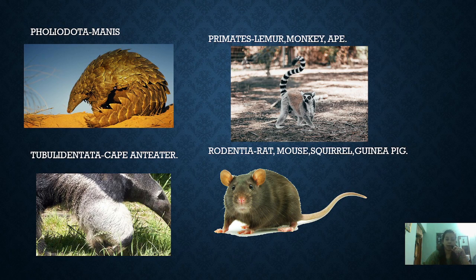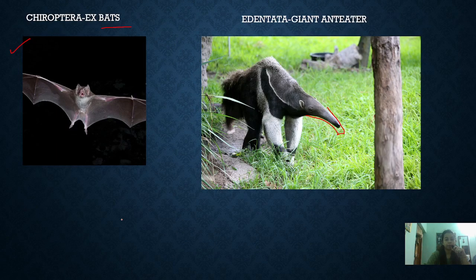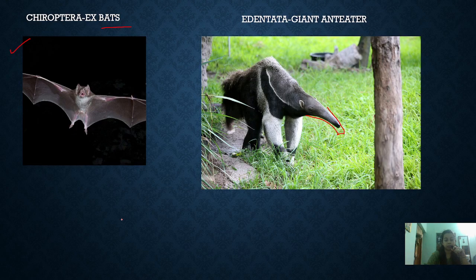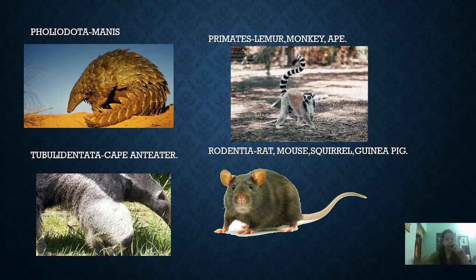These are also anteaters, and you can see their body is scaly, with horny scales present on their body. Tubulata is also the Cape anteater. So basically there are many anteaters like the pangolin, Cape anteater, and giant anteater. These are all ant-eating animals.